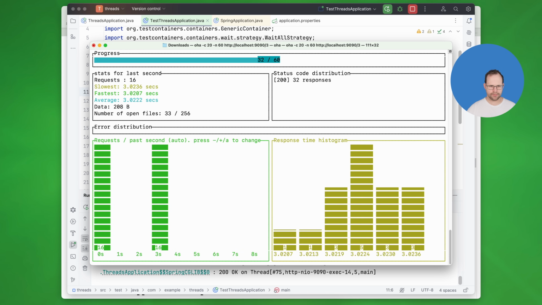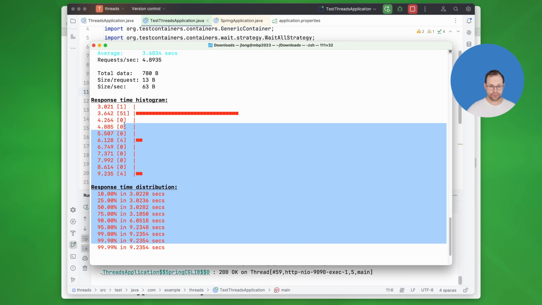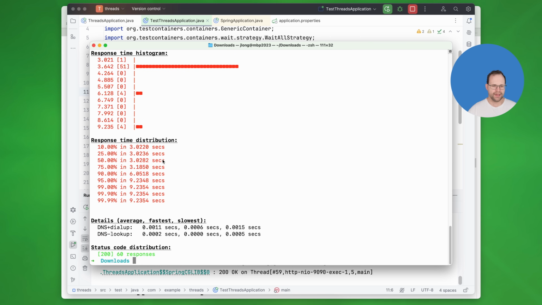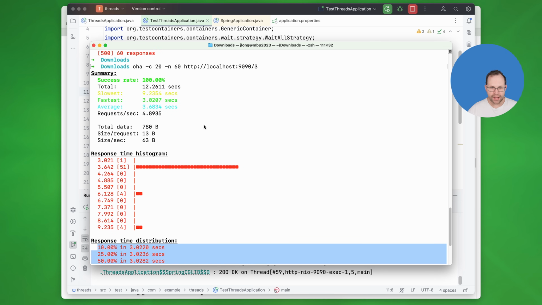Okay. Still running. Okay. So you can see it took a long time because of course these requests all take 3 seconds or more to finish, right? And the total time to finish all 60 requests with 20 concurrent threads was 12 seconds, okay? They finished all 100% of them, so all of them succeeded, it's just it took a while, right? Which we know, that's the whole point. So these are in red because it's a long time, but that's not our fault, that's the downstream service.